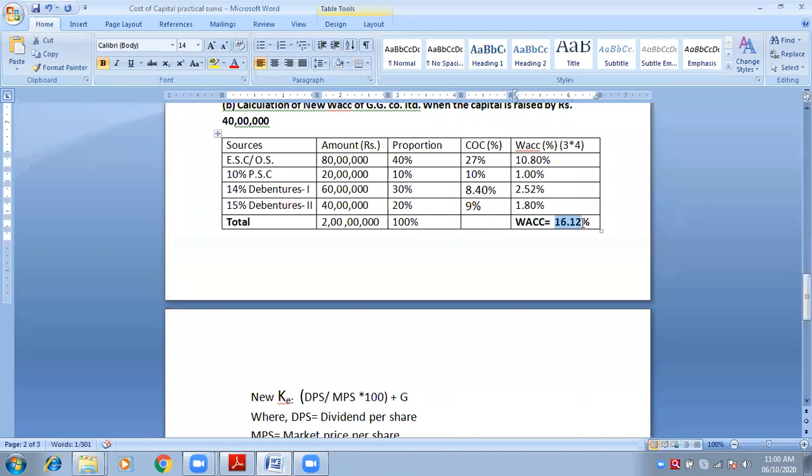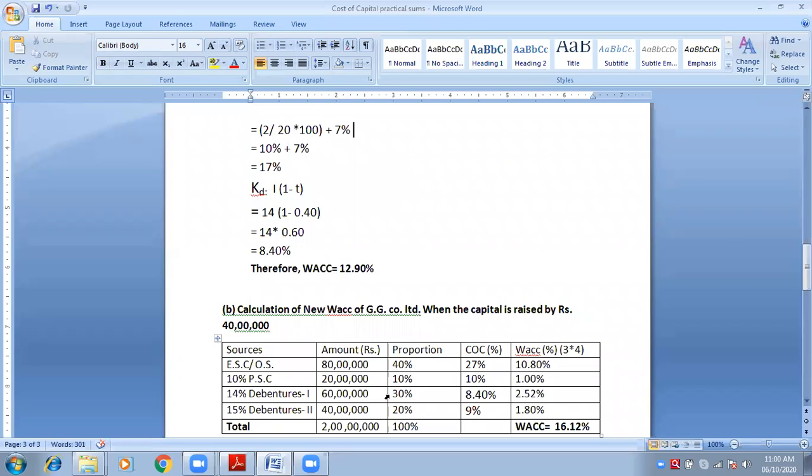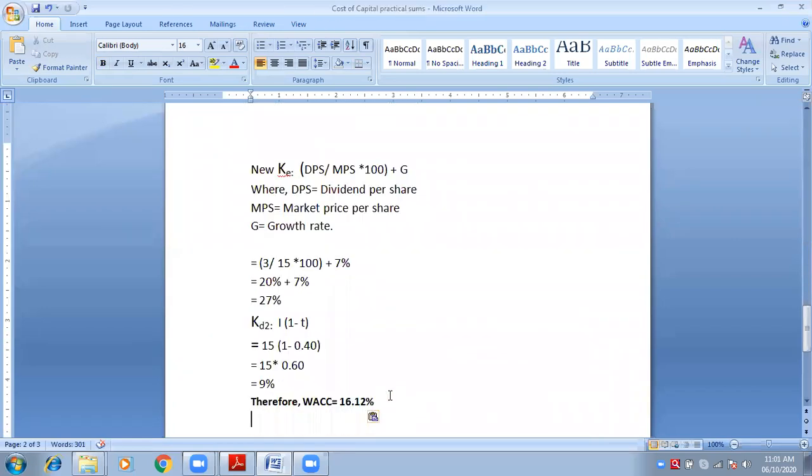Very good. Last concluding line will be in case number B. Therefore, according to this case number B, when we issue 40 lakhs additional capital, the WACC will also increase. See, if you issue additional capital, your cost of capital will also increase. Earlier it was 12.90, and now it is 16.12. As you increase your capital, the cost will also go on increasing.